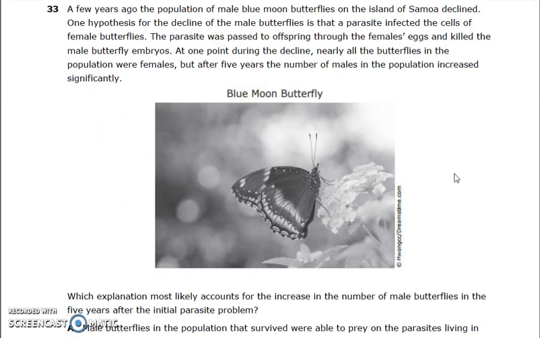Number 33. A few years ago, the population of male blue moon butterflies on the island of Samoa declined. One hypothesis for the decline of the male butterflies is that a parasite infected the cells of female butterflies. The parasite was passed to offspring through the females' eggs and killed the male butterfly embryos. At one point during the decline, nearly all the butterflies in the population were females, but after 5 years, the number of males in the population increased significantly.